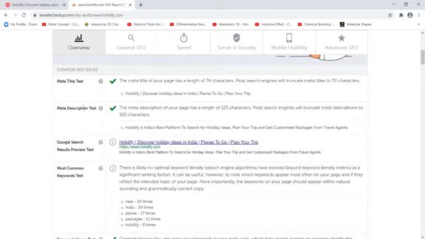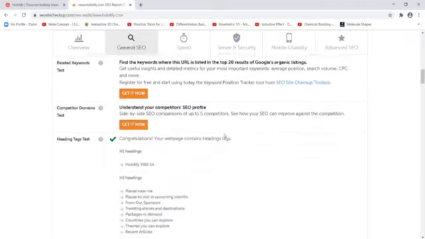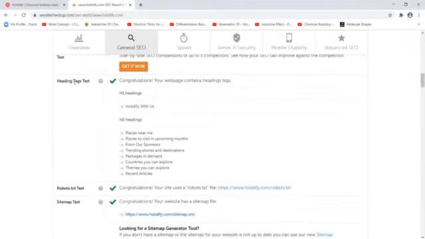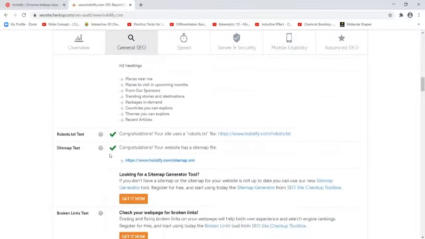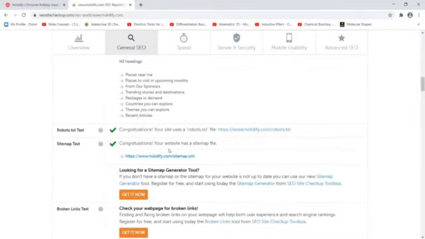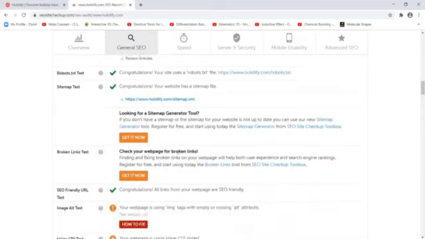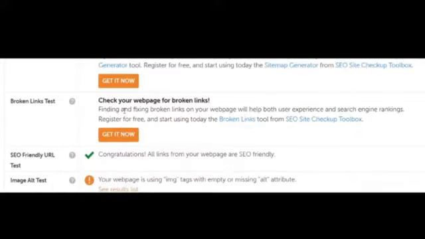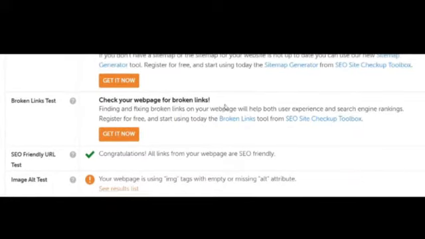Meta description is okay. Then use of keywords: congratulations, they have mentioned here that the keywords are perfectly used. Then the heading tag is used, robot.txt is used. That means on page SEO is perfectly done. Broken links: see here, check your web page for broken links.